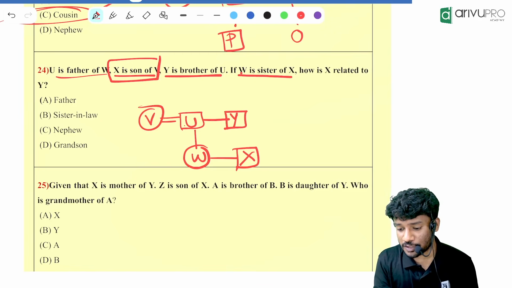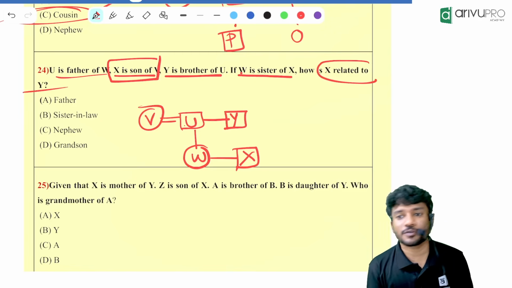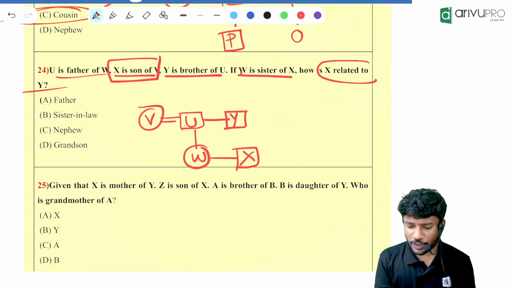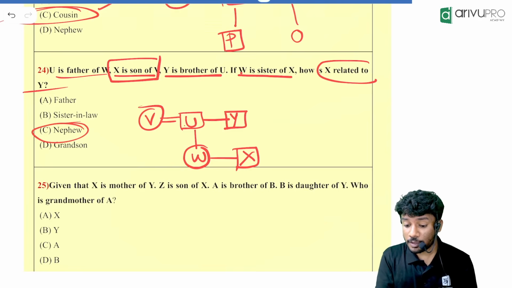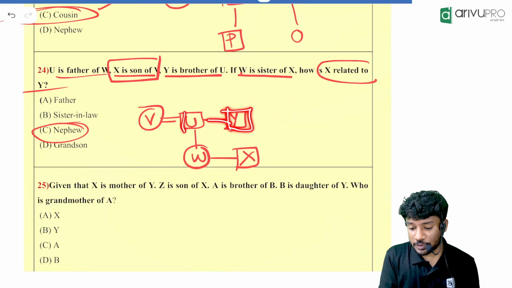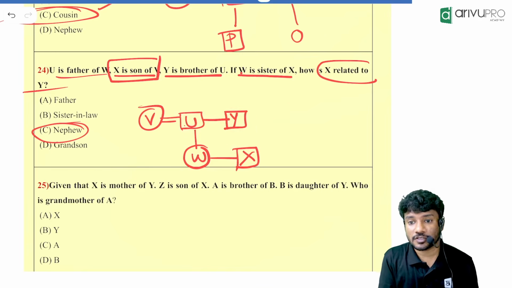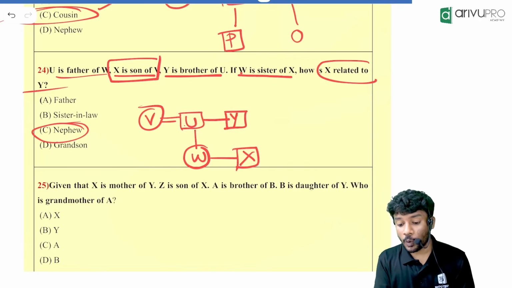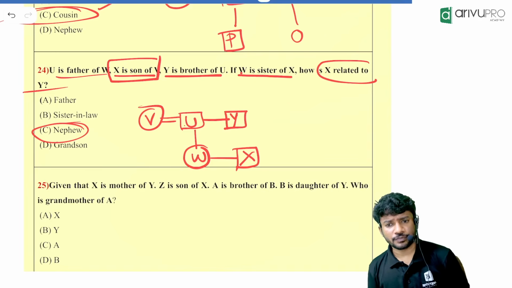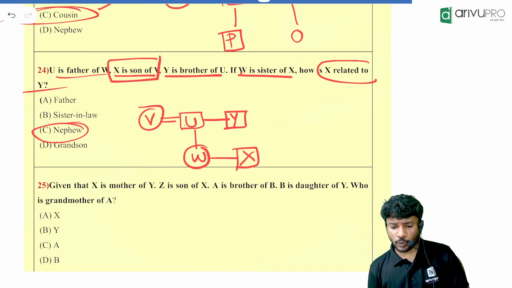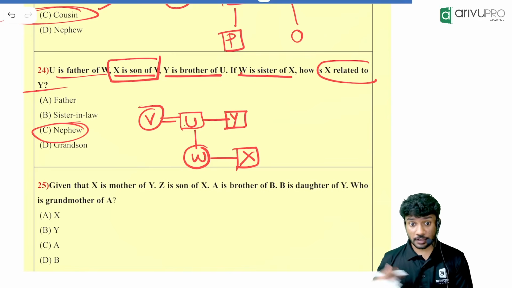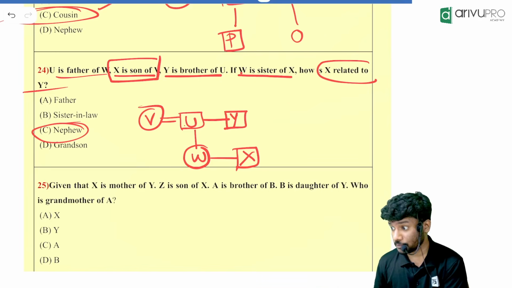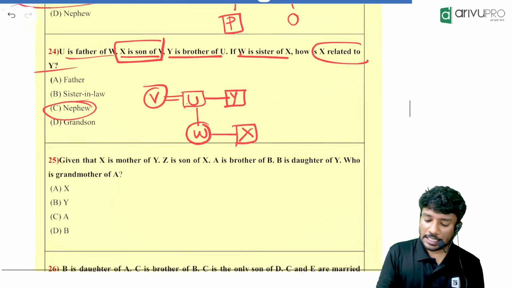If you ask me, the question is what? How X is related to Y is the question, right? X is the nephew of Y. Why nephew? Because a person is there. That person is having a brother. And that brother is having what? A son named X. So that person will be your nephew. How W is related to Y? Niece. Why? Because my sibling's daughter. That is what? Niece. Next question.